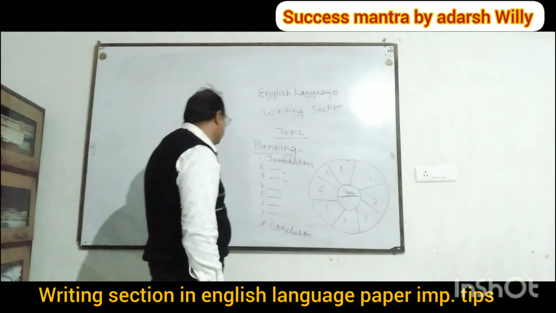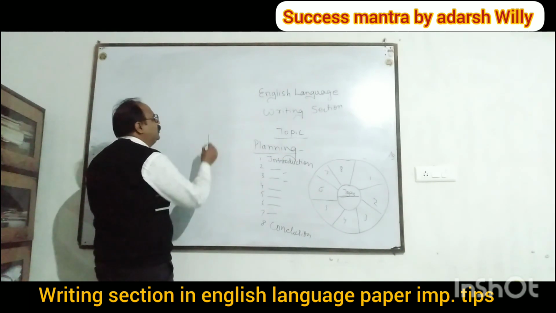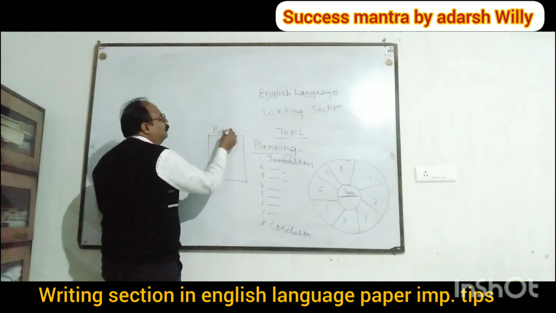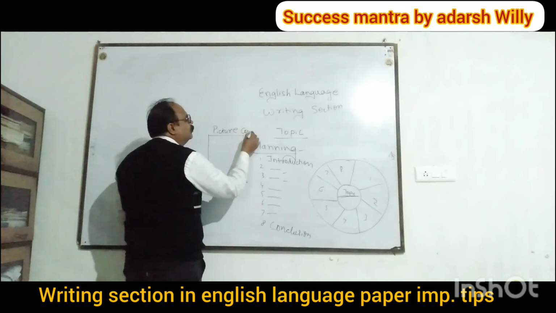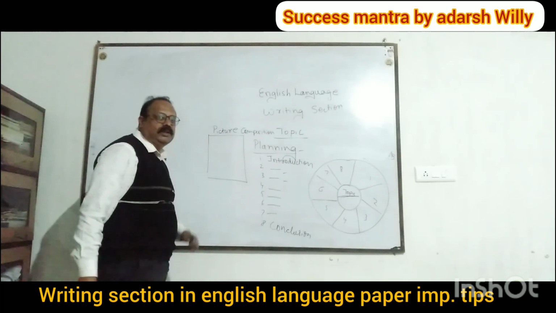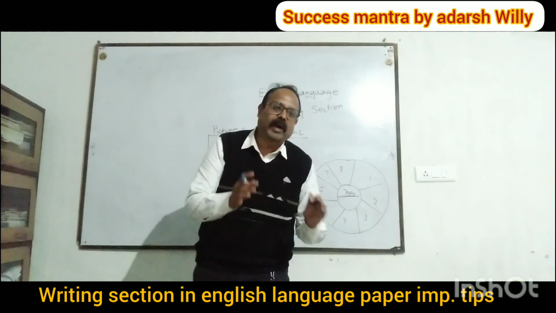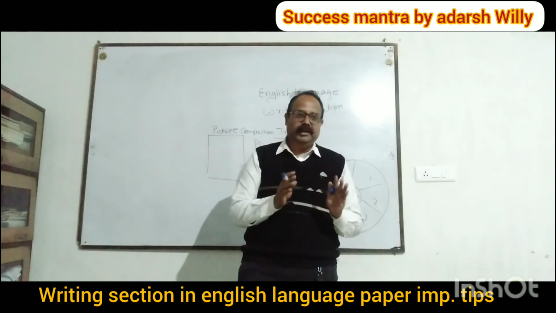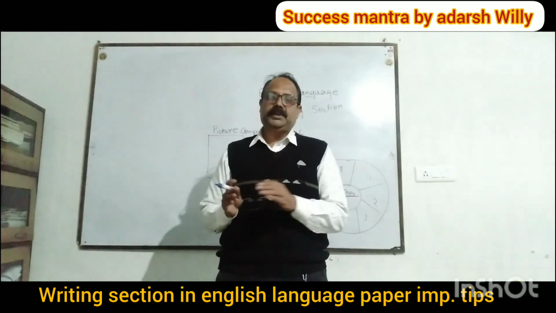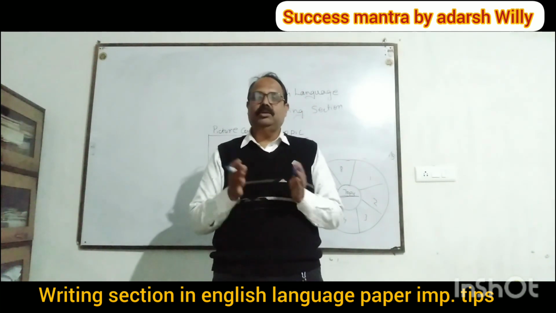But there is one more thing, the picture composition. In picture composition, you are required to write a description of the picture, or anything which it is suggesting to you.